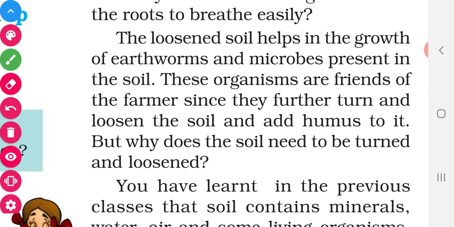So what is meant by humus? The dead and decaying plant and animal wastes are called humus. This humus will enrich the plant with nutrients and the plants will grow well.